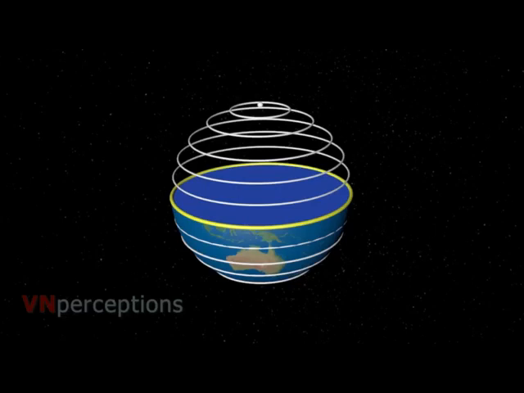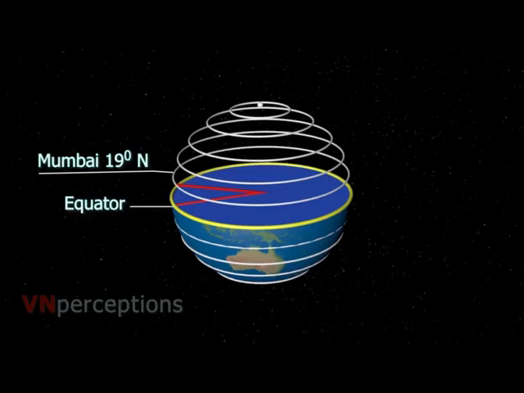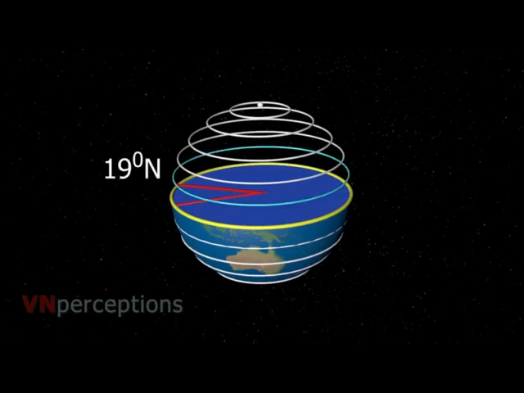Supposing I say Mumbai is 19 degrees north. This means Mumbai is 19 degrees north of the equator. Now, if a line were to be drawn from Mumbai on the globe to the center of the globe, then the line would make an angle of 19 degrees with the horizontal. Another angle of 19 degrees can be measured south of the equator. So there are two 19 degrees, one in the north and the other in the south. So it must be clearly mentioned when I say 19 degrees, Mumbai is at 19 degrees north.